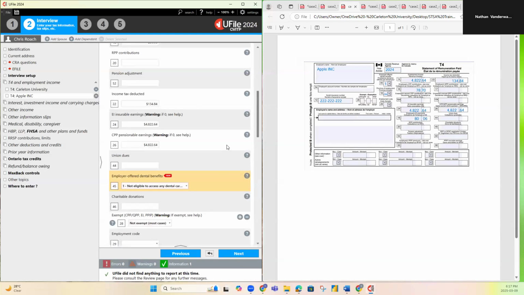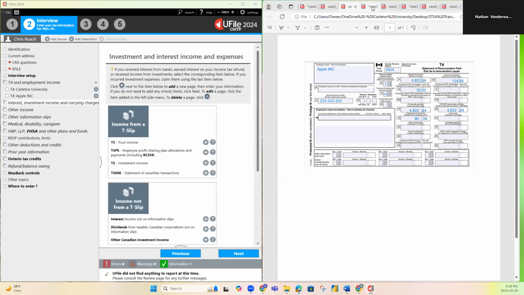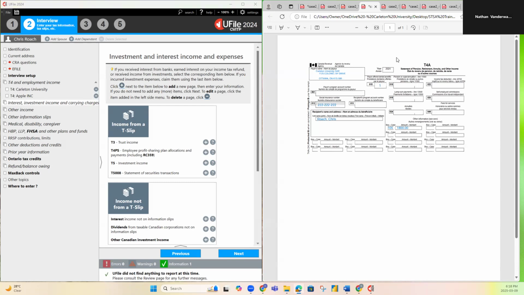This will be the case for most T4s you end up dealing with, but I just want to give you some information just in case you see a 0 or if you see a box 44. Don't panic. All you would do is put it in the proper box. Next. Perfect. So now his T4s are input.